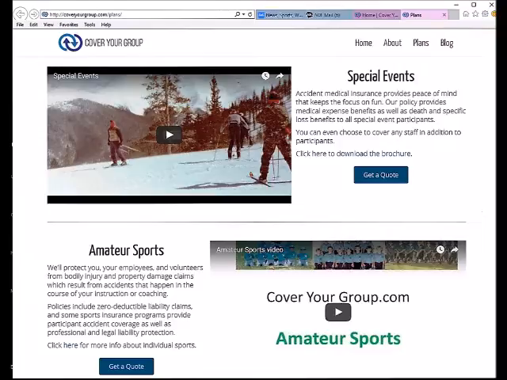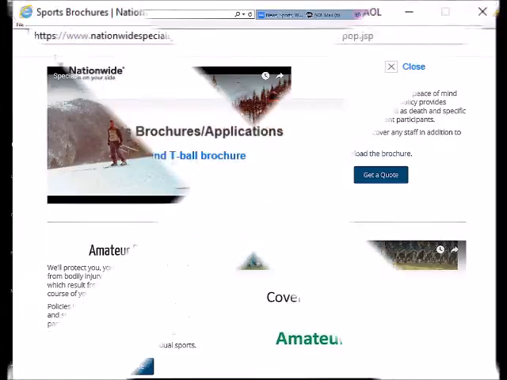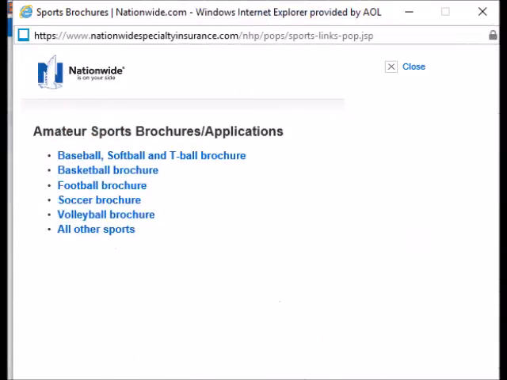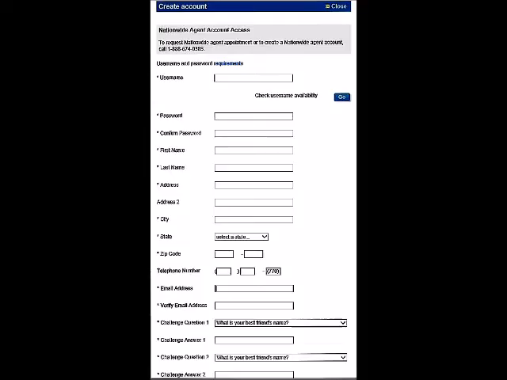Okay, once you know what you want, you can just do all this online. Go back to the front and get on to Amateur Sports. Click on Set Up Your Group and get a quote. Set up the group. It's going to ask you to form your own group and have login and password. All the usual questions. And once you go through this, you'll know exactly what to do. It'll walk you through it, and you'll be able to cover your group.